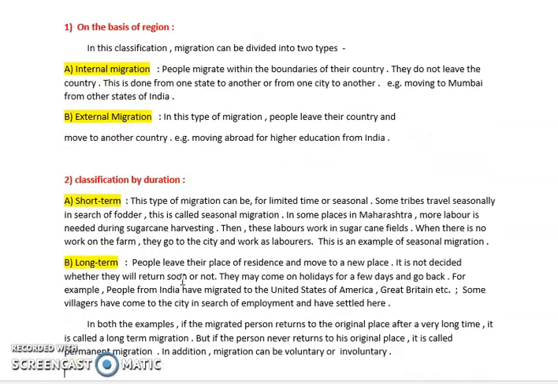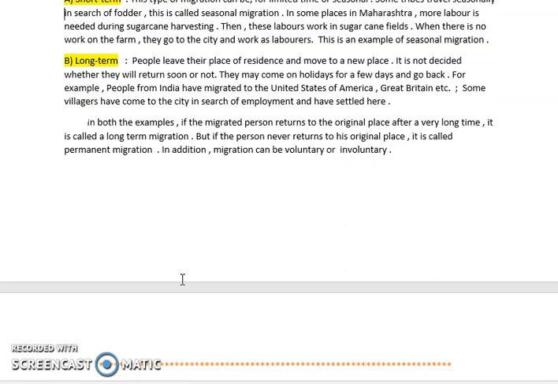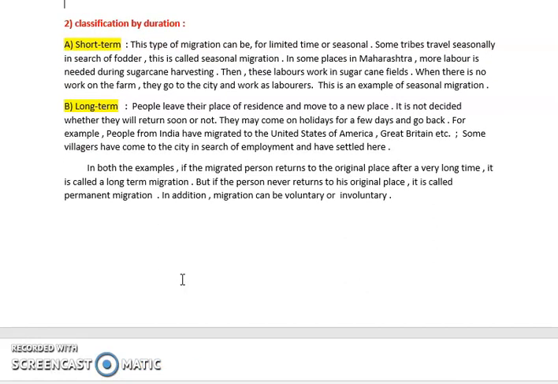And classification on duration. Duration may be long term and short term. If you are going for a specific, small period of time, only seasonal, then it is called short term migration. And if you are going for a long period of time, for many years, and then again coming back, then it is called long term migration. If the migrant returns to the original place after a very long time, it is called long-term migration. But if the person never returns to the original place, then it is called permanent migration.